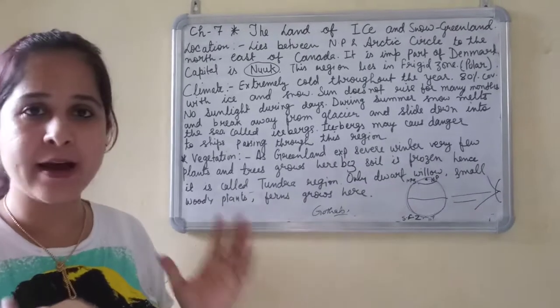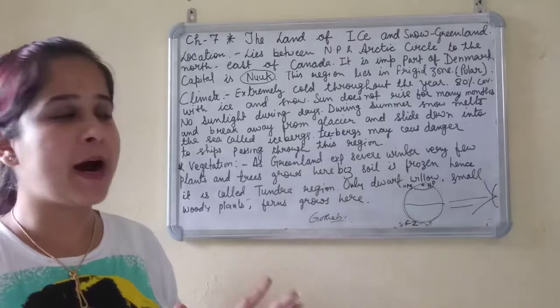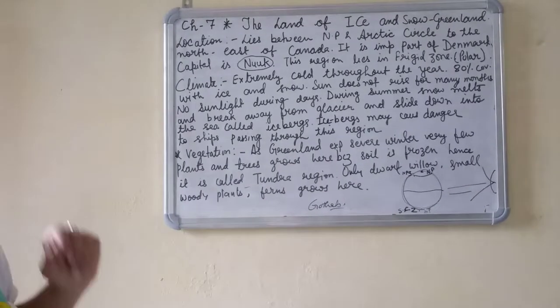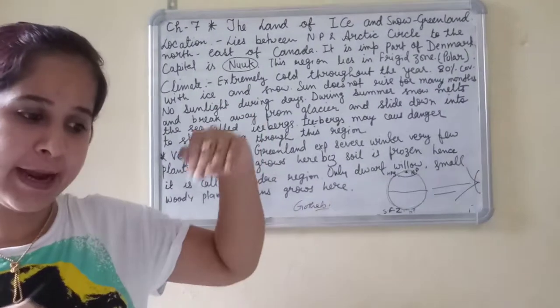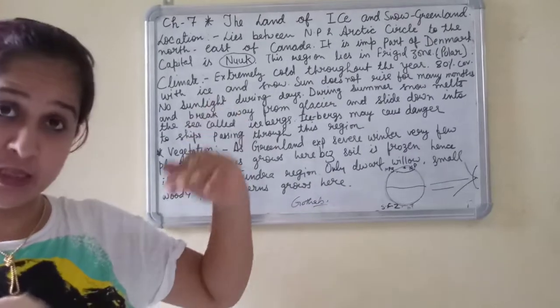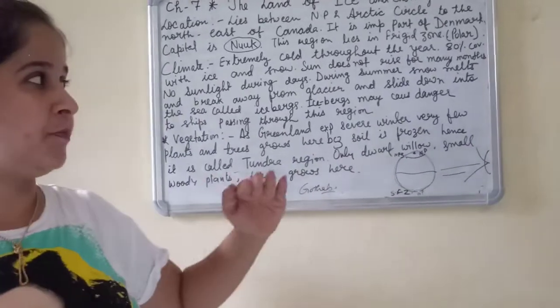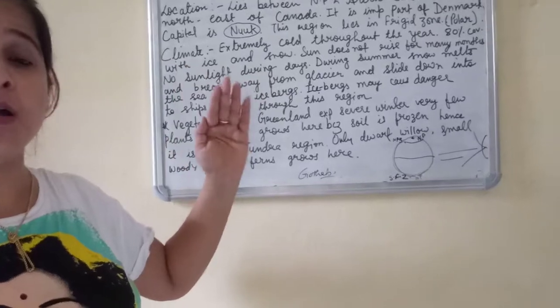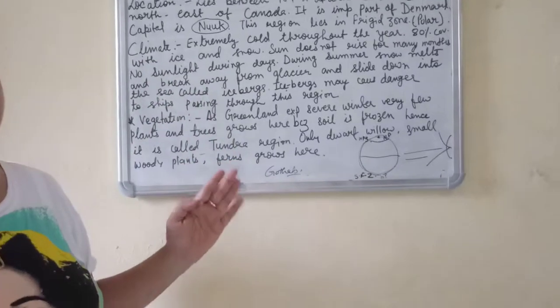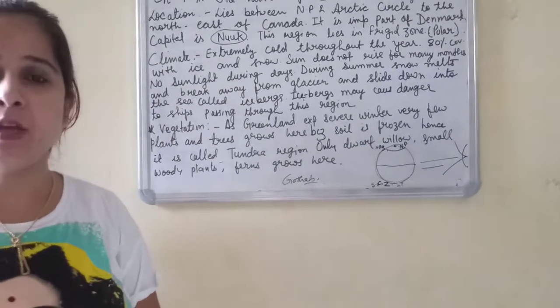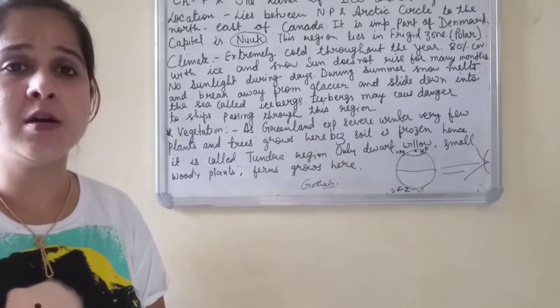What are icebergs? Icebergs are the broken parts from the glacier. When these glaciers slide down and flow in the water, they are called icebergs, and these icebergs are very huge in size, so they can even cause danger.